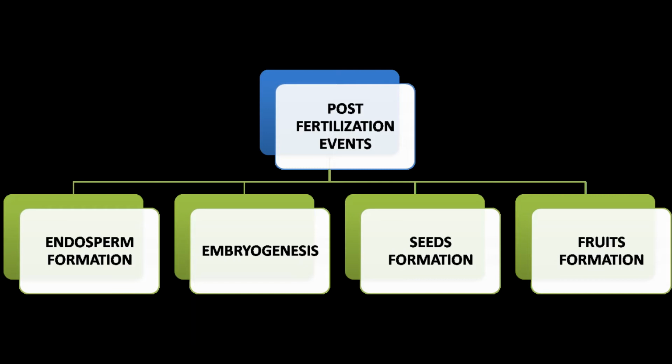Okay, so post fertilization events are broadly categorized into four groups. The first is endosperm formation, embryogenesis, means embryo formation, seed formation, and fruit formation. These all events happen just after the fertilization of the embryo sac. Okay, so we shall start. What is actually endosperm?